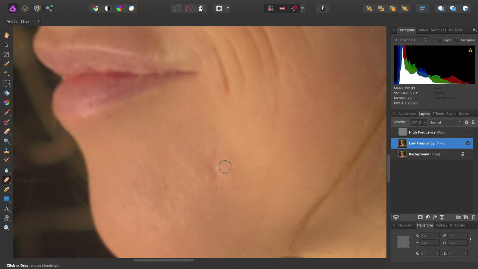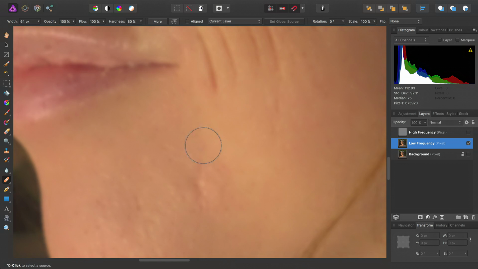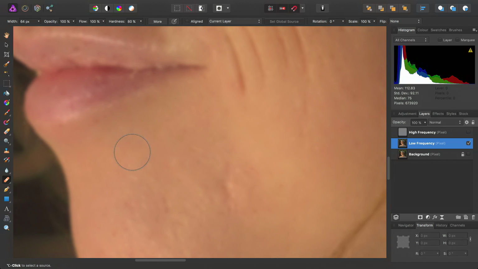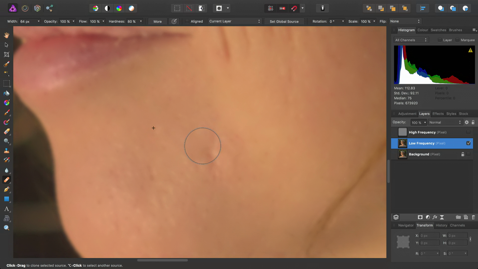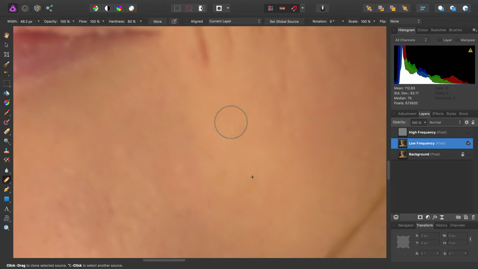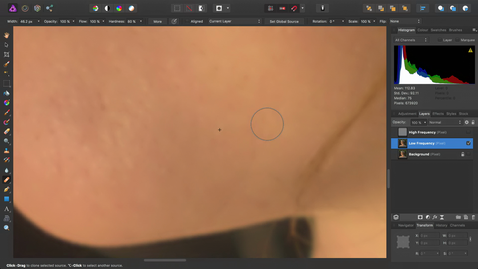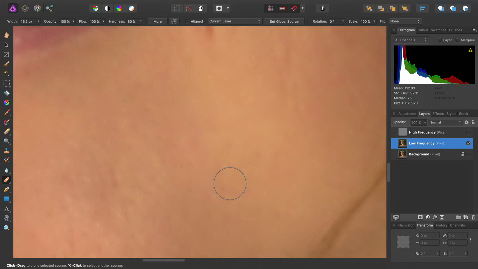Okay, then the next step is to move over to the healing brush tool. And we're going to tidy up all the lines on the model's face using this. So we alt-click to define an area to copy from. And then we can simply go over the problematic areas.